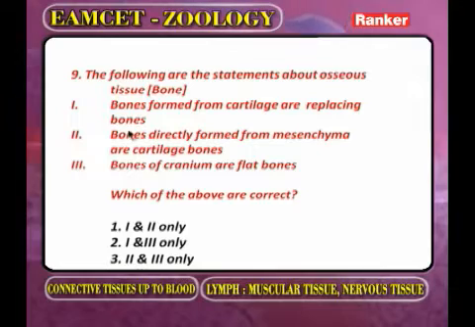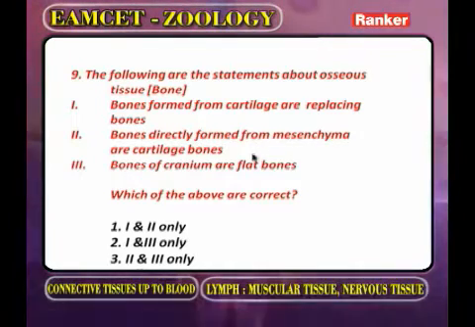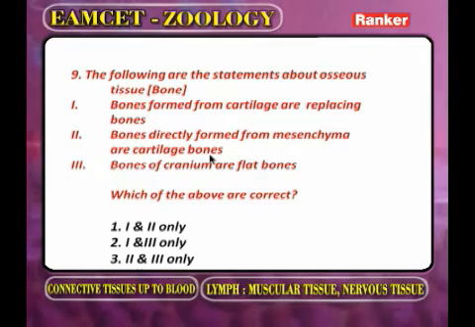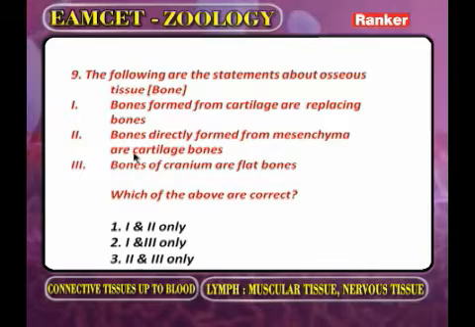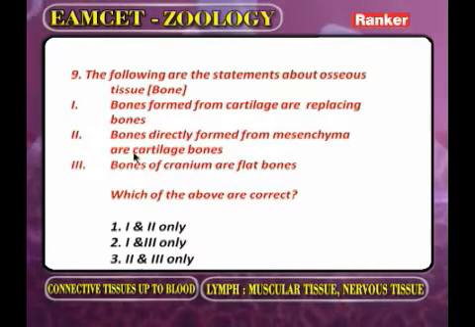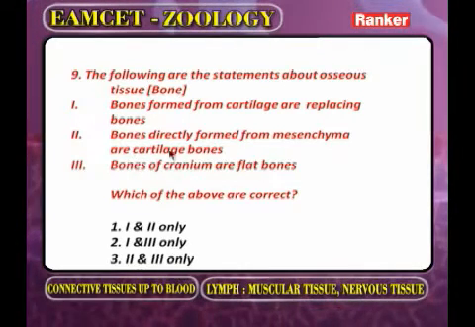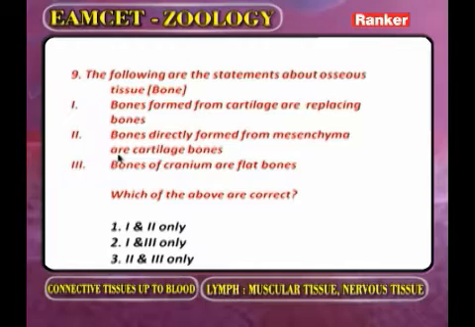Now the second one. The bones directly formed from the mesenchyme are cartilage bones, that is wrong. The bones derived from the mesenchyme are called dermal bones or membrane bones. But here they gave cartilage bones, that is the wrong statement. The third one, the bones of the cranium.